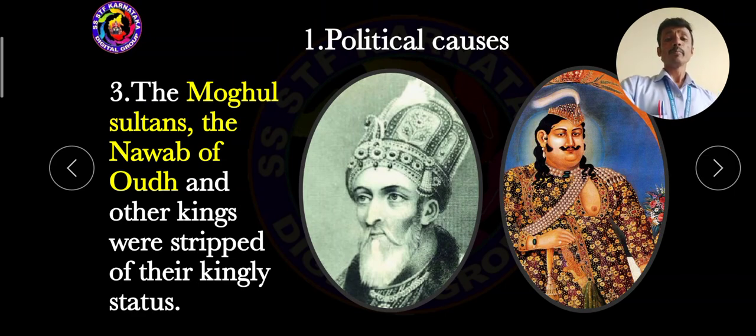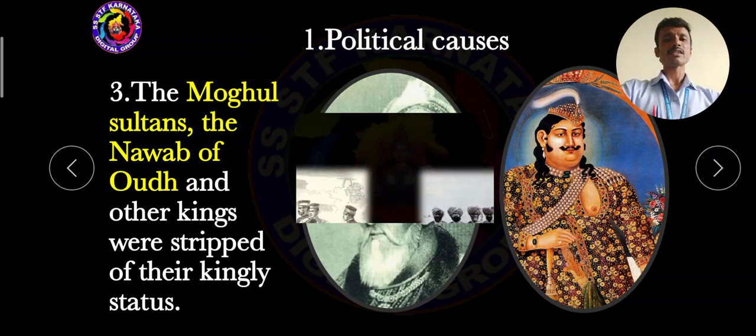Mainly, dear students, the Britishers removed the majority of the kings like the Mughal sultans and the Nawab of Oudh, and the kings' status was also completely removed. So that was the reason the Mughal sultans, the Nawab of Oudh and the majority of the other kings joined together and rose against the Britishers. So this leads to the third political cause of the first war of Indian independence.